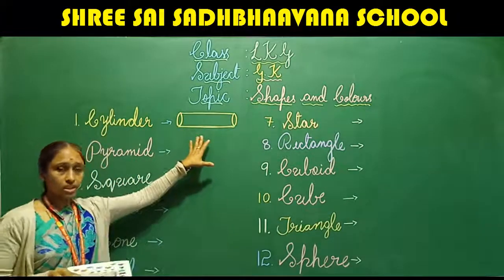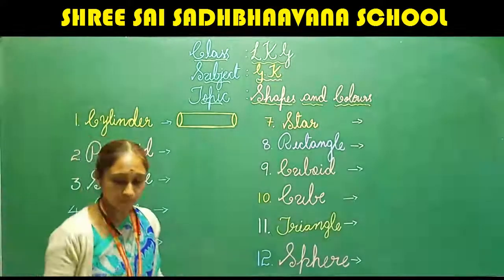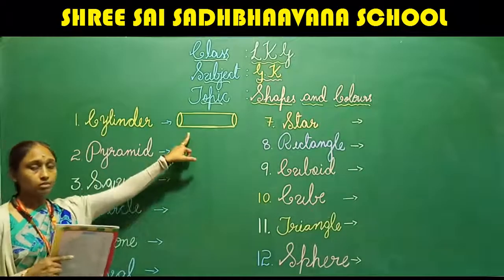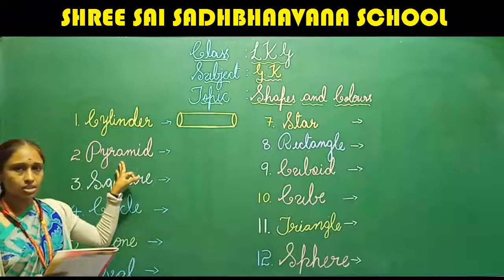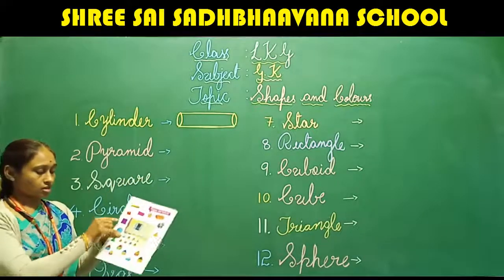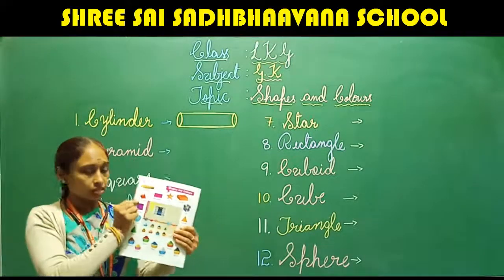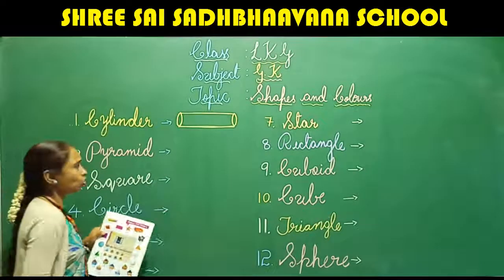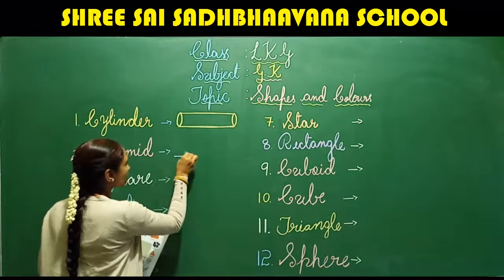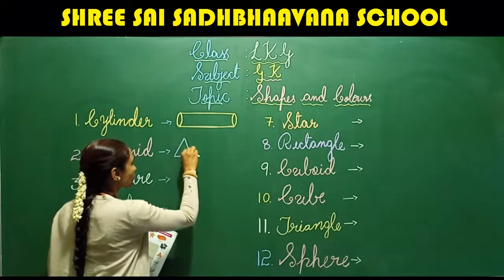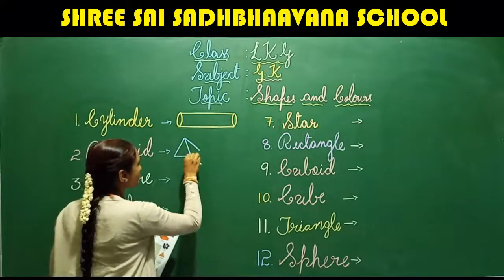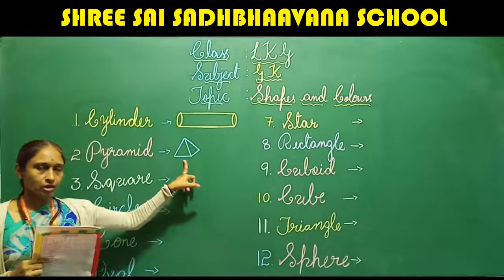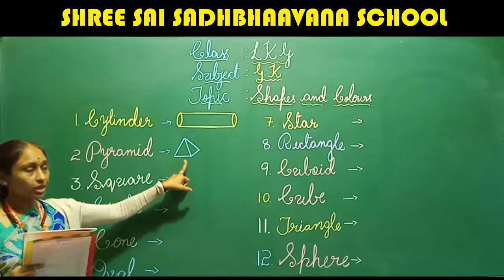Okay. What is this first one? Cylinder. Fine. The next one, this you have learned is cylinder. So what is this? Yeah, second one here. Can you see here? This is pyramid. Okay, this is pyramid. How to write that? Fine. This is pyramid. Okay. What is this? This is pyramid.